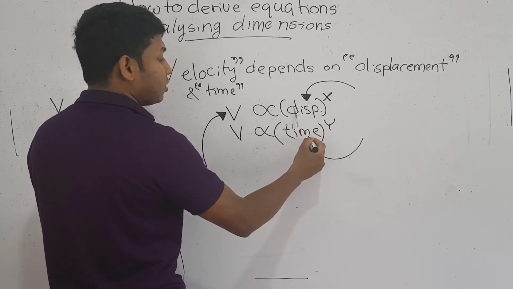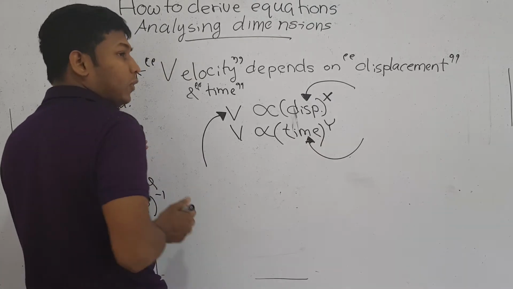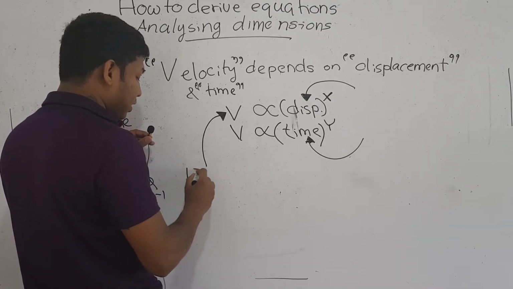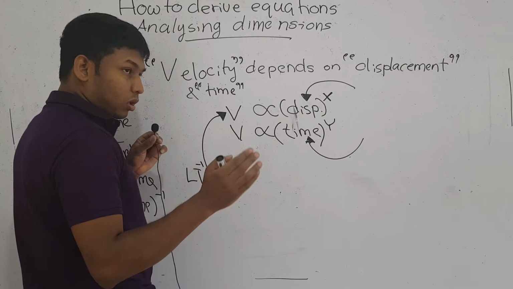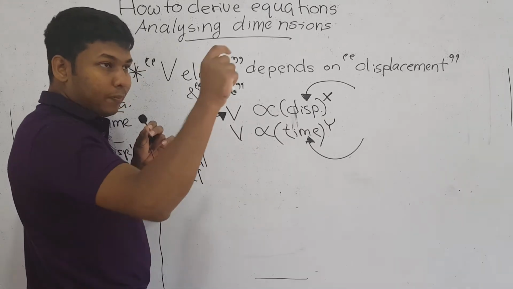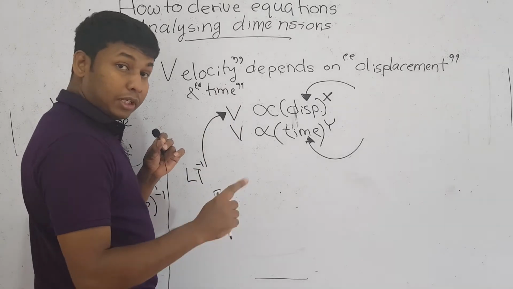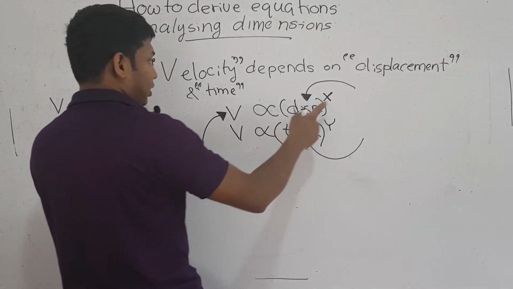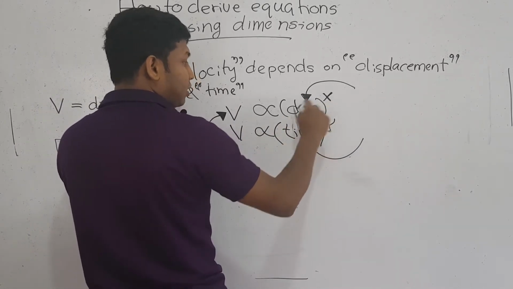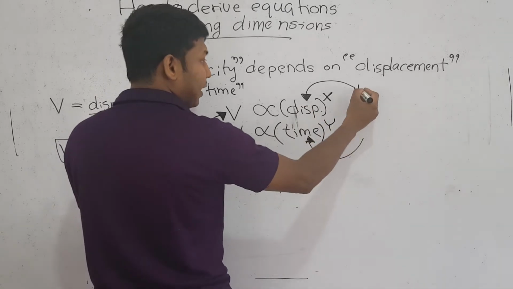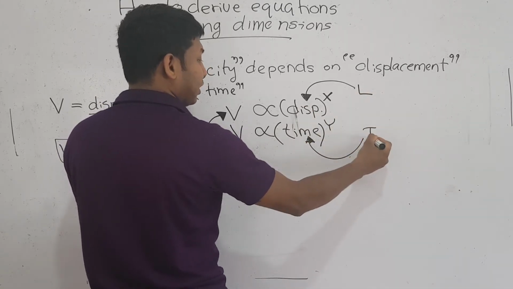You know the dimensions of velocity is L T to the minus 1. You can take those things from the table in the notes that I have provided. The dimensions of displacement, which is a length, is L, and the dimensions of time is T.